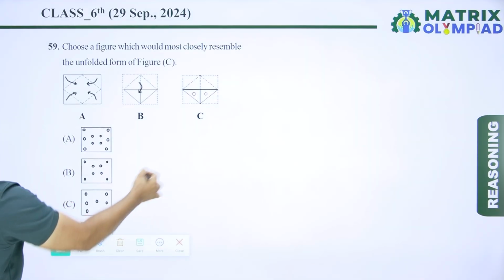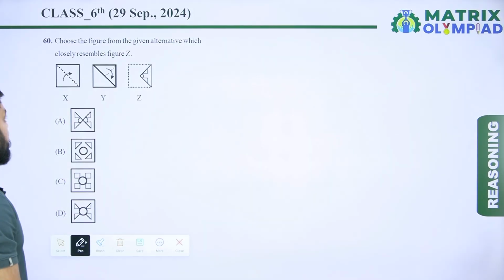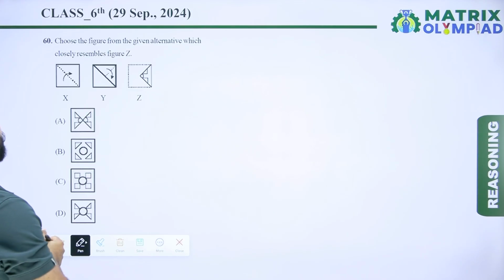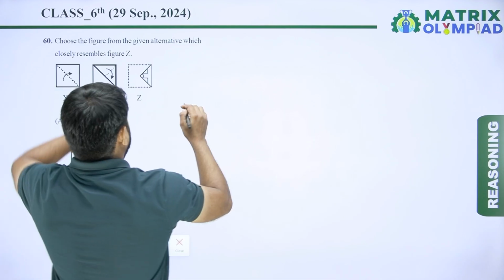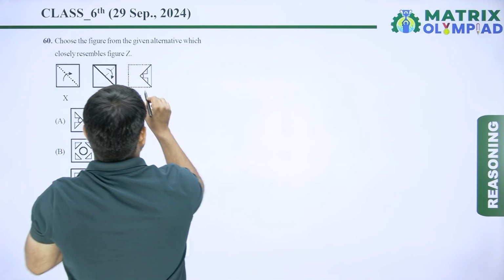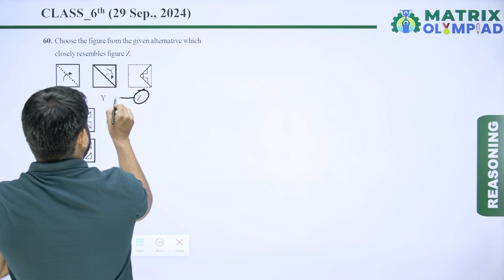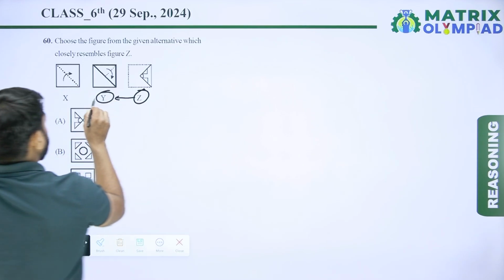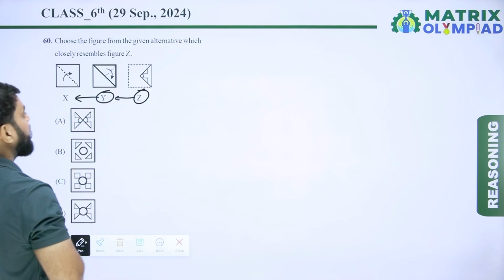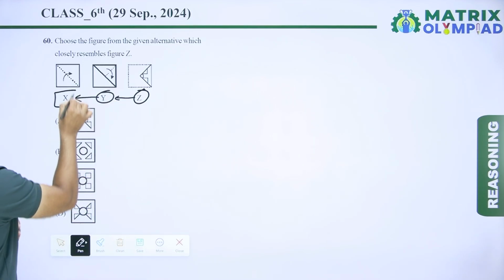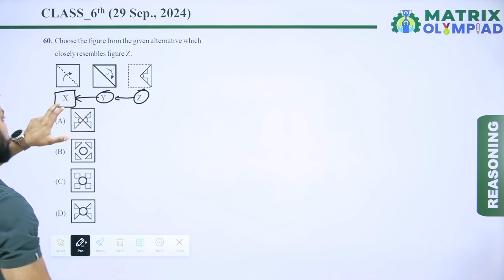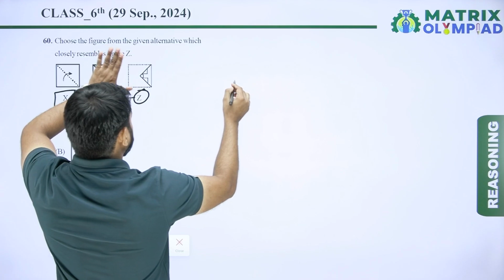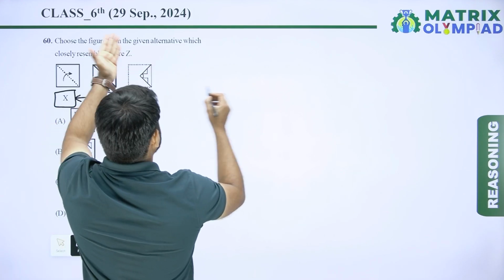Now question number 60. Choose the figure from the given alternative which closely resembles figure Z. Same. Now first unfold the Z, then we got figure Y. Now unfold the figure Y, then we got figure X, and figure X shows the unfolded paper. So it means find the image of X. So first unfold the Z.